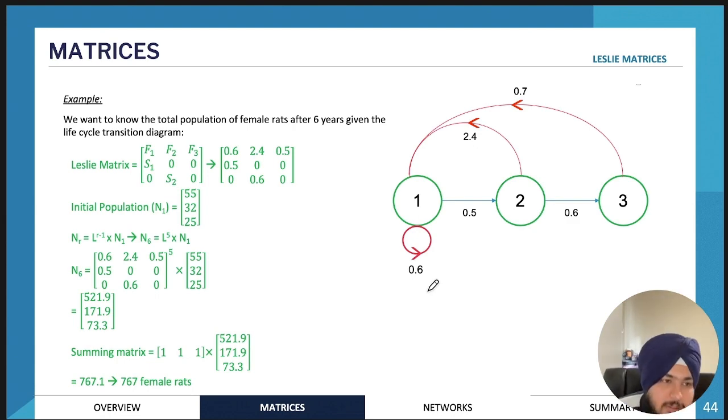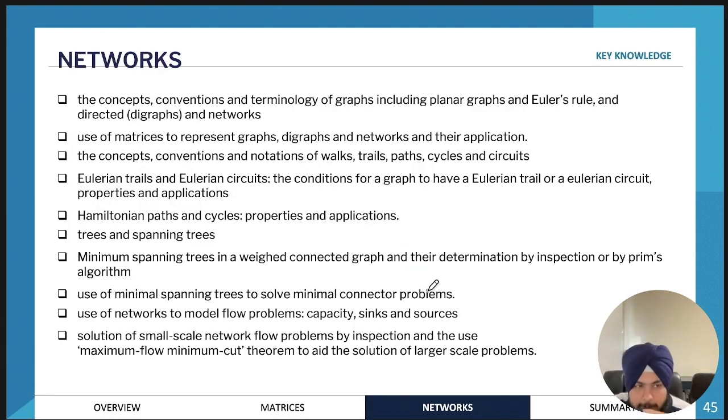Okay, so that was essentially it for matrices. Now we're going to be looking at networks, and I've also included the VCAA dot points for networks. So I'm not going to go through all of them, but basically we're going to be looking at shortest path problems. We're going to be looking at network representation. We're going to be looking at minimal spanning trees.